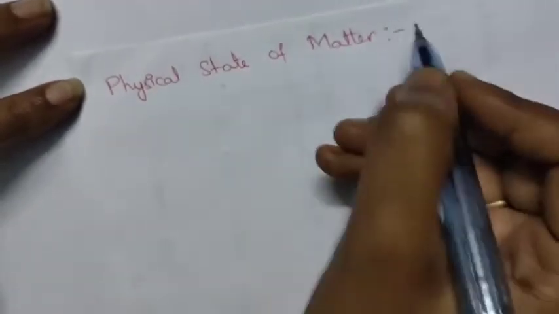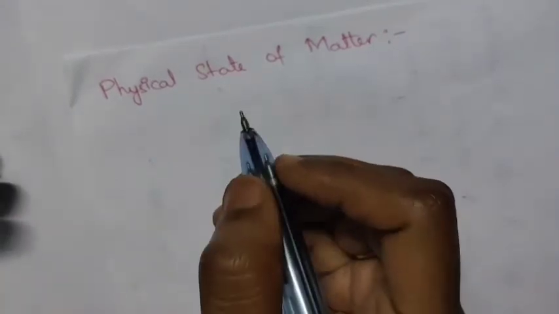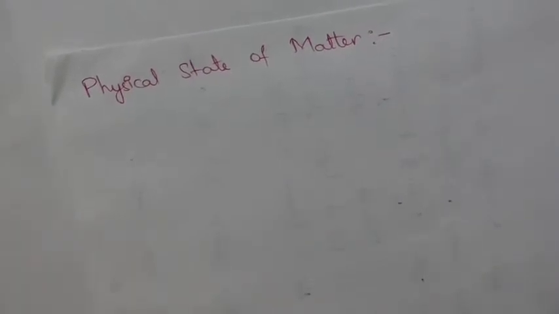We have three types of physical states: one is solid, second is liquid, third is the gaseous state. First one is the solid state. This solid state has rigid molecules.